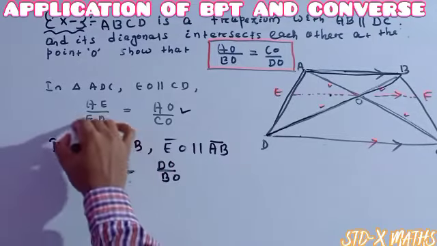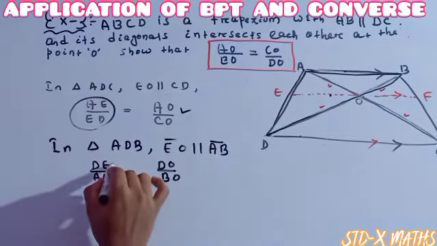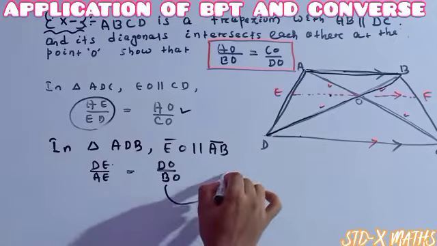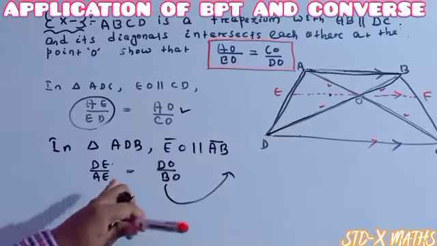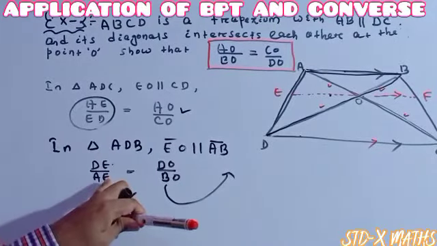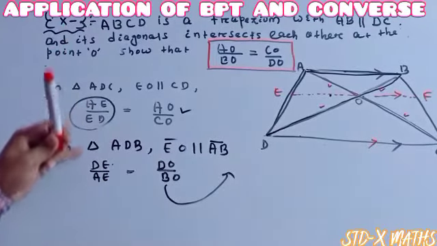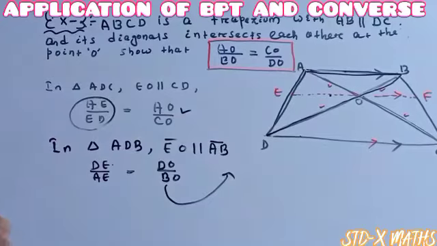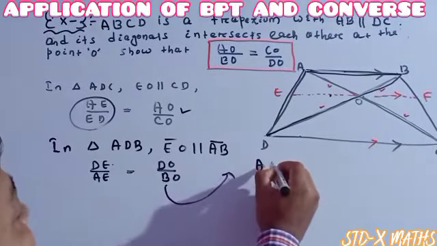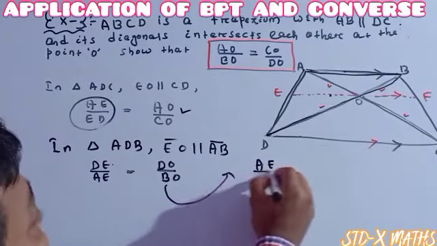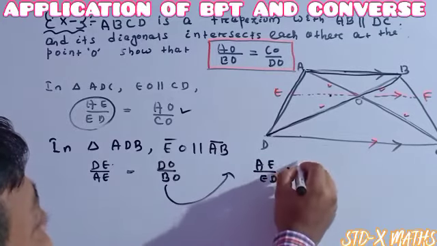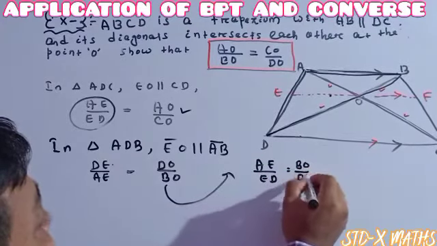See, here it is AE by ED, but here it is ED by AE. So I am taking the reciprocal of this one, so that I convert one of the ratios to the same as AE by ED. Here also it should be AE by ED. So the reciprocal of the equation: AE by ED is equal to BO divided by DO.